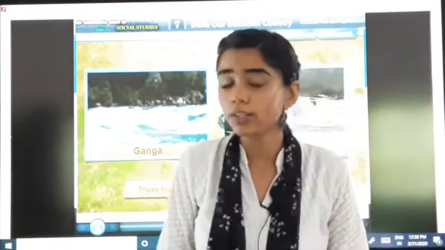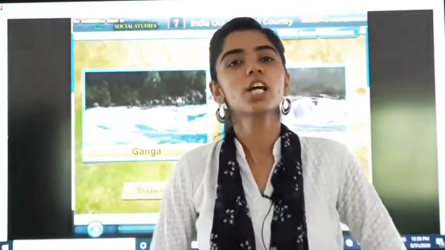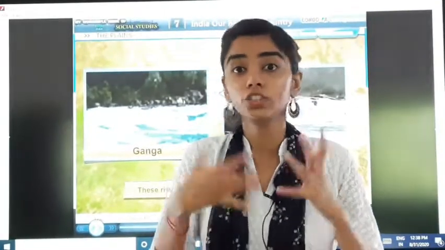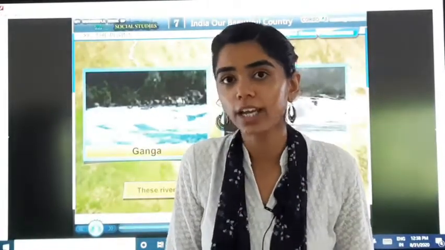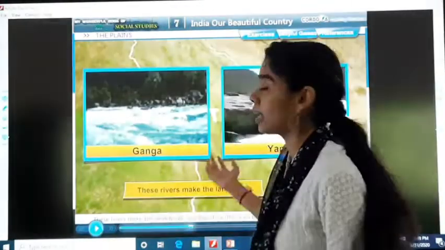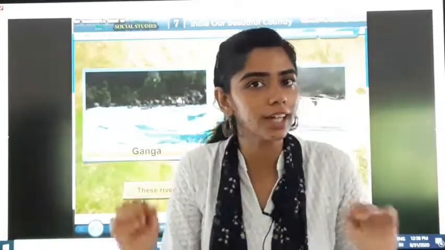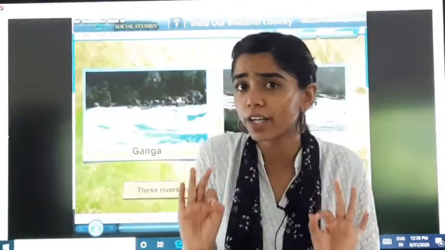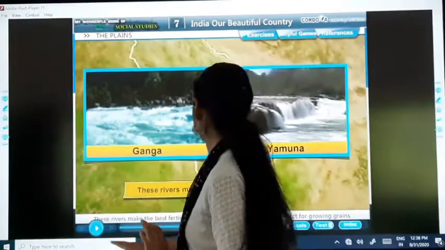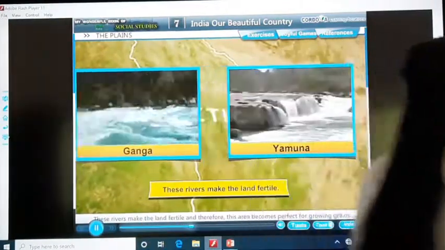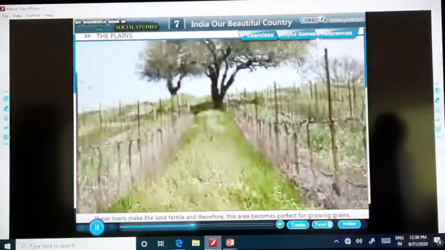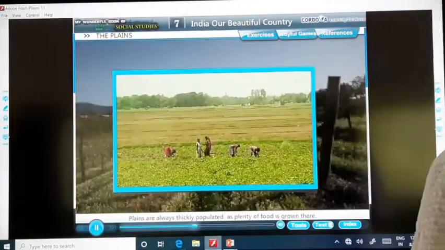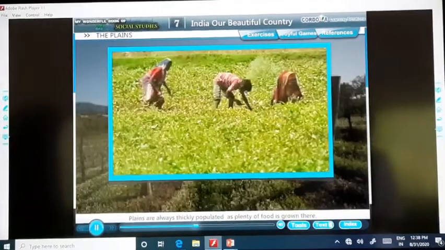Now we all know, we have studied in science that we need fertile land to grow crops ताकि अच्छी से production हो. So, what happens in these plains? The land is very fertile and so the production of crops is very good. Therefore this area becomes perfect for growing grains. Plains are always thickly populated as plenty of food is grown there.